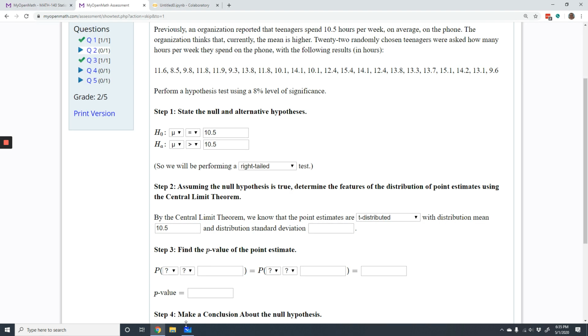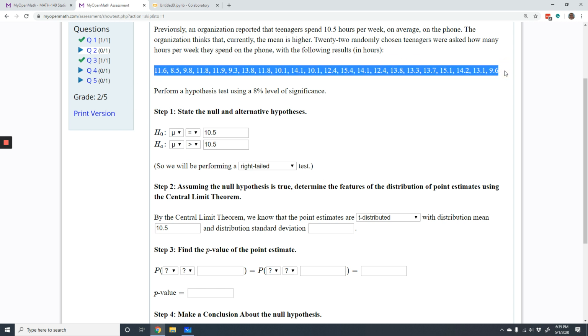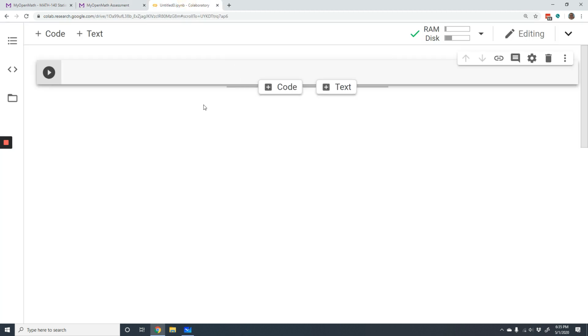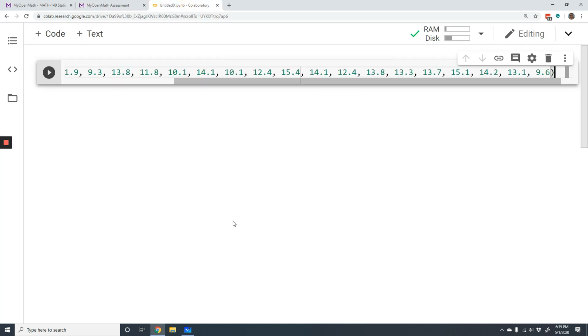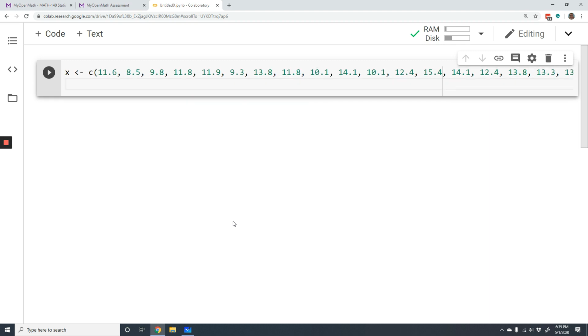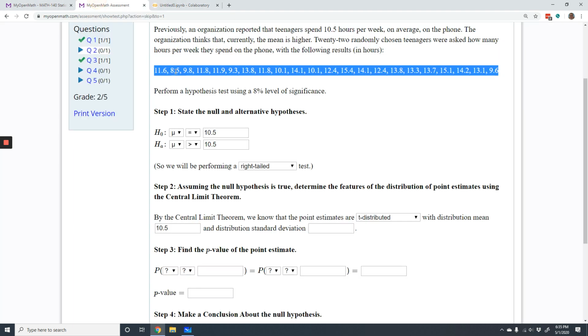Okay, so let's go. So let's grab our data. Let's throw it in a list here. Okay, so we got our data. So in order to find our sample standard deviation, we first need to find our sample mean. I'm going to make sure I have how much data we have. Okay, you could also go back here.